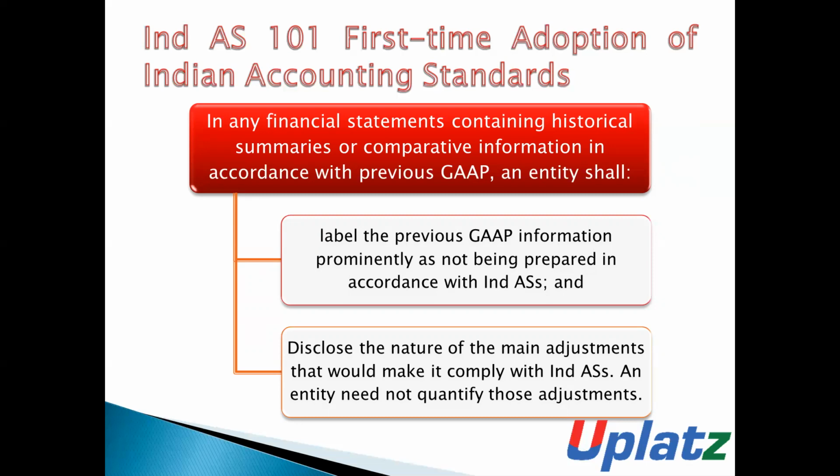Number 2, disclose the nature of all the main adjustments that would make it comply with IND AS. In respect of this, the entity shall disclose the nature of all the main adjustments which are required to comply with IND AS, and an entity need not quantify those adjustments.